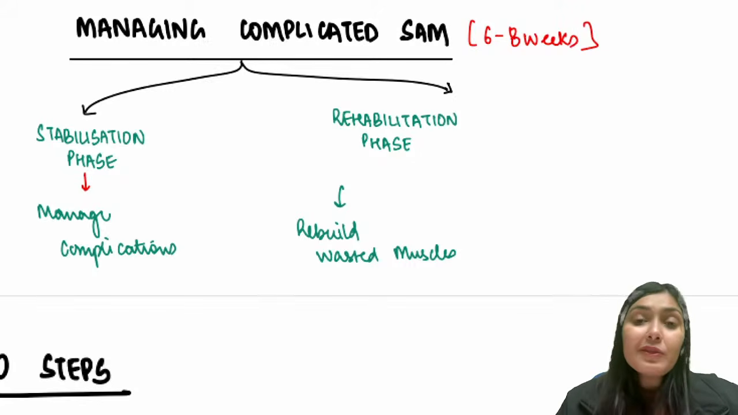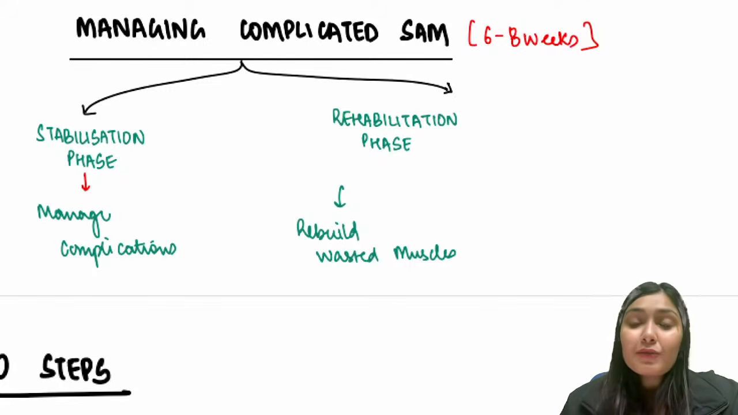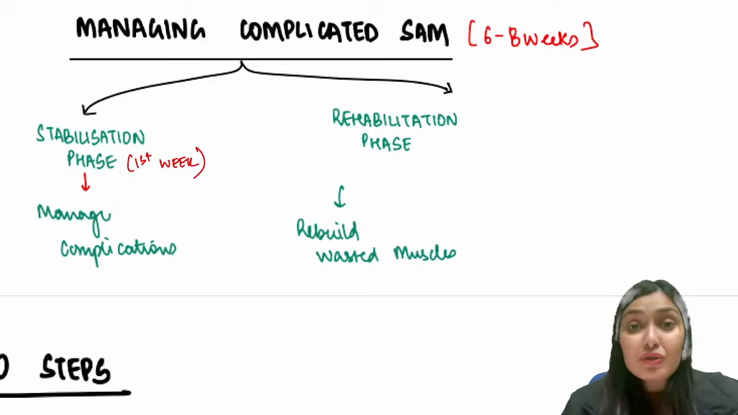So the first week, we are going to stabilize the child. This stabilization phase is for the first week. So in the first week, I am going to stabilize this child. That means I am going to manage the complications of this child.